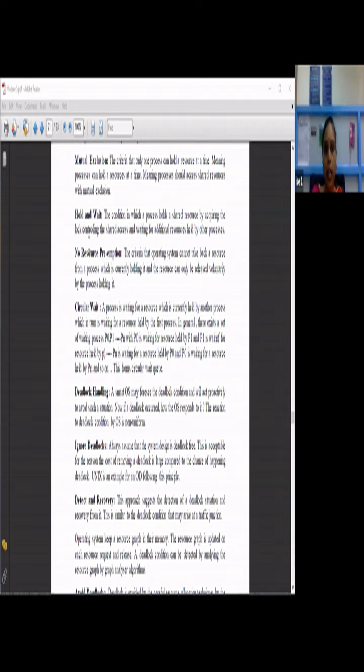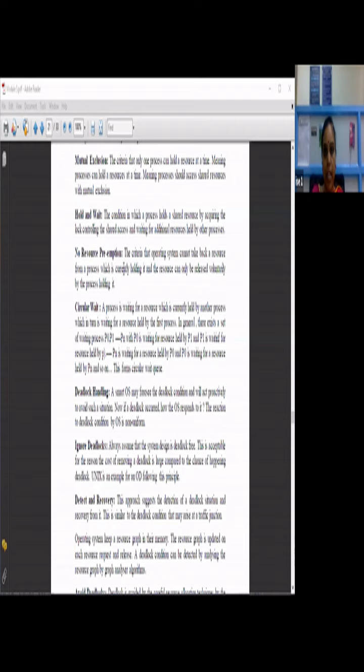And then hold and wait. This is the condition in which a process holds a shared resource by acquiring the lock controlling the shared access, and waits for additional resources held by other processes. The process already holds or acquires resources from the shared access, and it is going to wait for additional resources which are held by other processes. That condition we call hold and wait.